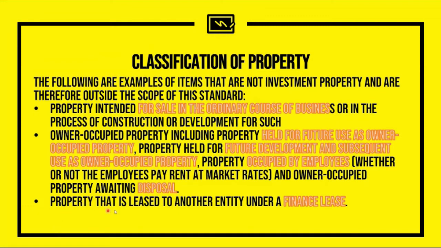Third bullet point, property that is leased to another entity under a finance lease. So, again, to reiterate, since it is already leased out to another entity under a finance lease, there is already a transfer of the substantial risks and rewards related to the asset, then there will be a derecognition on the part of the lessor, okay, which means that there is no more asset on our part. There is no more leased asset on our part. We only have the receivable relating to the finance lease.